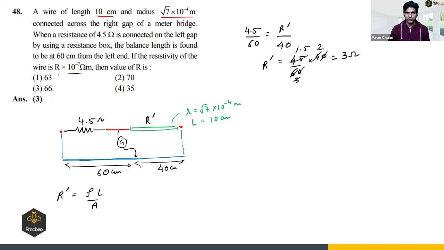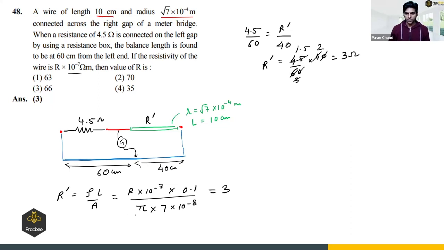Here the resistivity of the wire is given as R times 10 raised to power minus 7. So R times 10 raised to power minus 7 times length, which is 0.1 meter. Area will be pi R square, so that will be 7 into 10 raised to power minus 8. And R prime is 3.